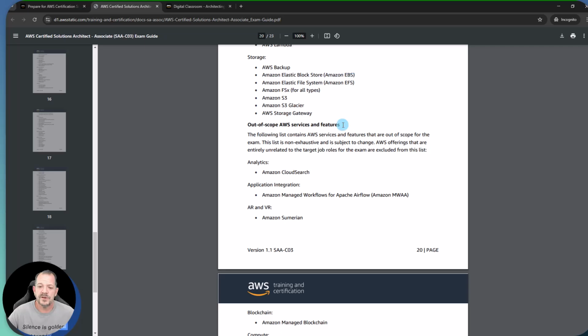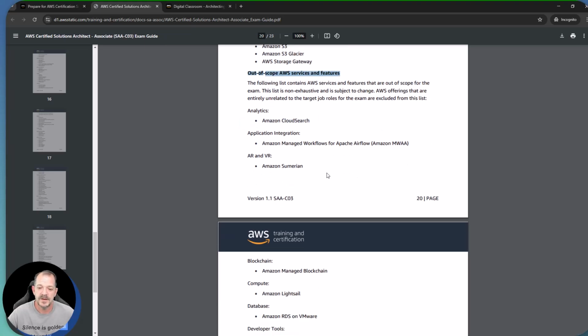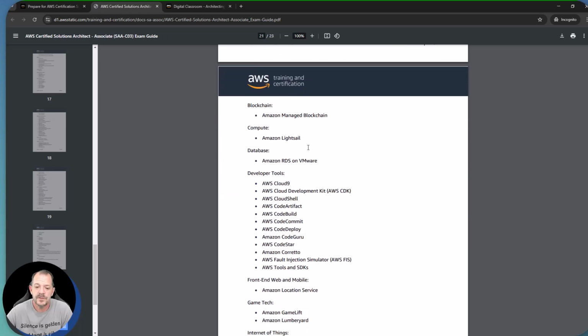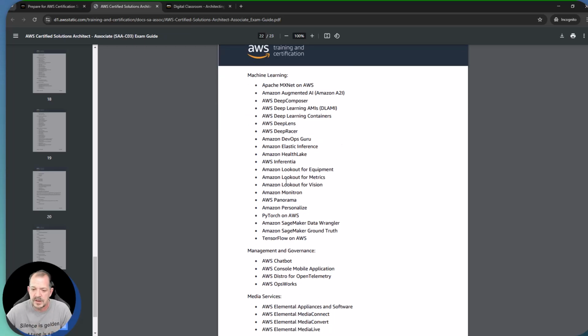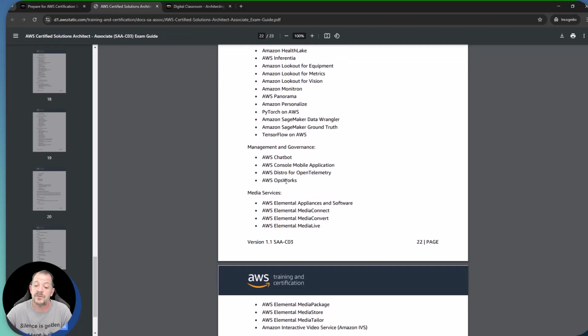You also want to pay attention to things that you shouldn't be studying. All right, don't waste your time researching CloudSearch. It's out of scope for this particular exam. If you're an Apache Airflow customer, if you use Apache Airflow in your environments already, I don't need to have any knowledge of Apache Airflow, and specifically the Amazon Managed Workflows for Apache Airflow service. All right, it's not part of the exam. So pay attention to this, because it gives you a list of things that you can essentially set by the wayside, at least for this particular exam.